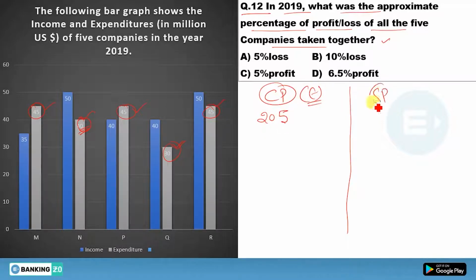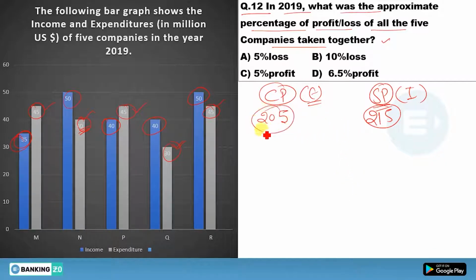What will be the total income? So just add all these. This 50, this 50, this 50 plus 50 gives you 100. 100 plus 40, 140, 140 plus 40, 180, 180 plus 35, 215. You're getting 215. So how much profit are you getting? If you are spending 205 and you are gaining 215, how much profit do you have? You have 10 rupees profit.